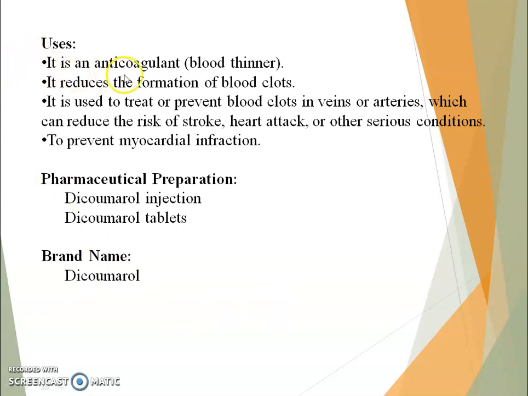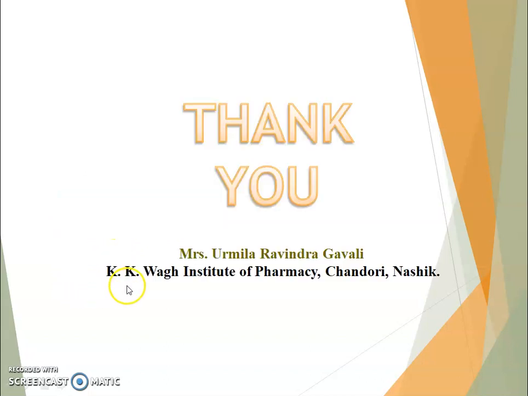Uses: it is an anticoagulant, a blood thinner. It reduces the formation of blood clots. It is used to treat and prevent blood clots in veins and arteries, which can reduce the risk of stroke, heart attack, and other serious conditions, and to prevent myocardial infarction. Pharmaceutical preparation: it is available as dicoumarol injection and dicoumarol tablet. Brand name is Dicumarol. Thank you so much for watching this video.